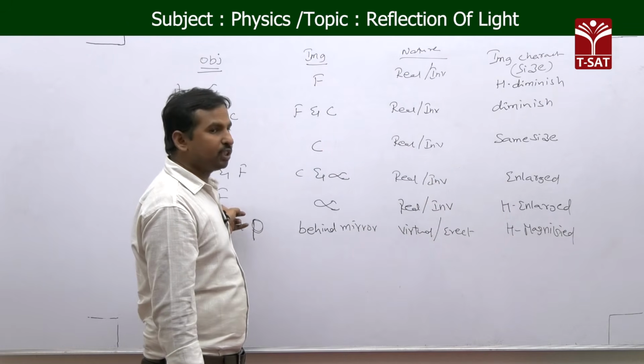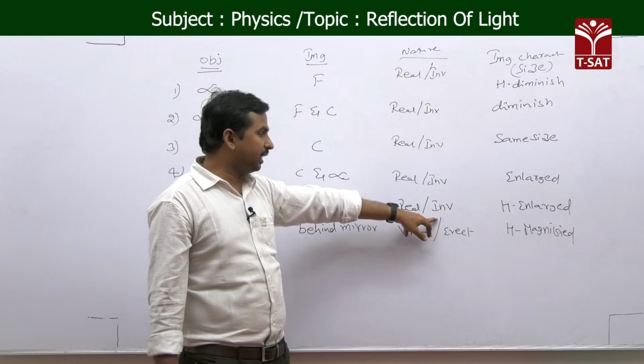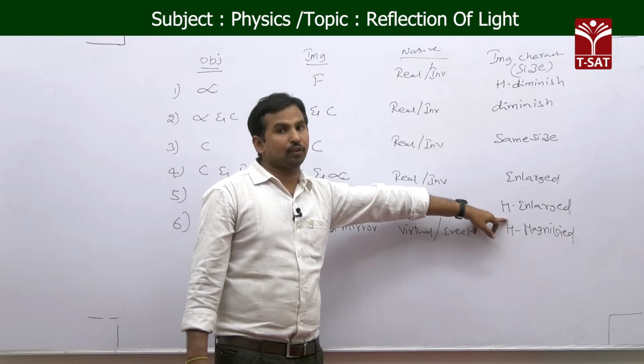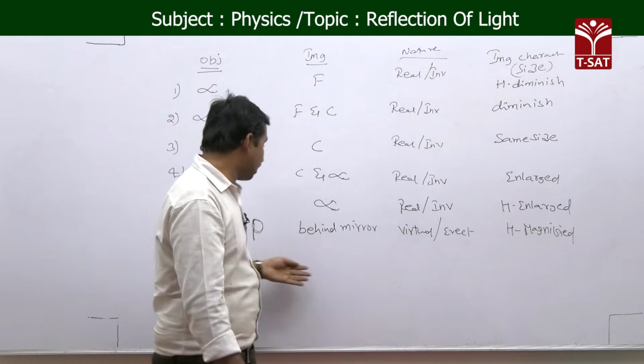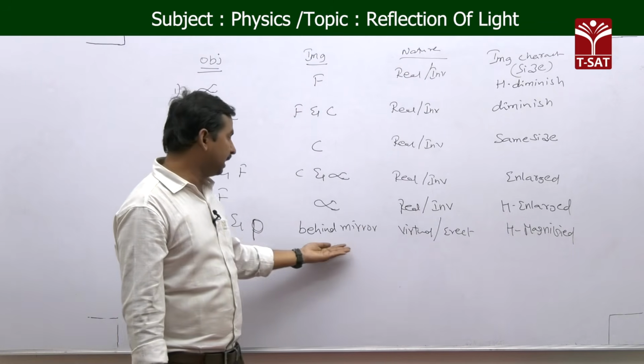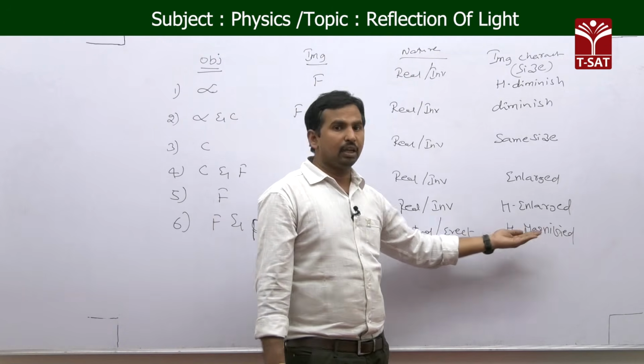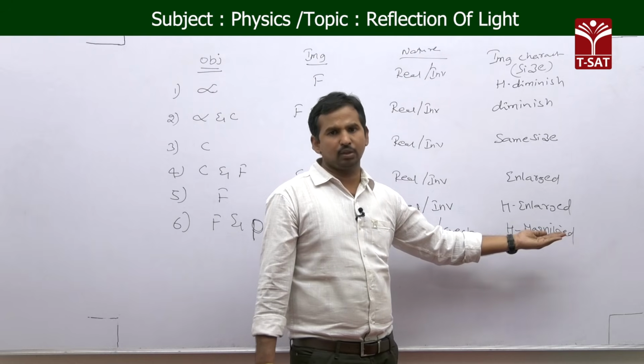And after that, if the object is placed at focus, then the image is formed at infinity, and here we are getting again a real and inverted, highly enlarged image. And the last one, which is the special case, if the object is placed in between F and P, then the image is formed behind the mirror, and it is a virtual and erect image, and it is a highly magnified image we are getting.